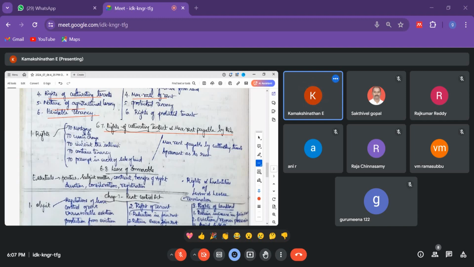So if he is a protected tenant, he can actually create a charge on his interest. Now if someone in the father's family dies, the subsequent heir can go and cultivate that.